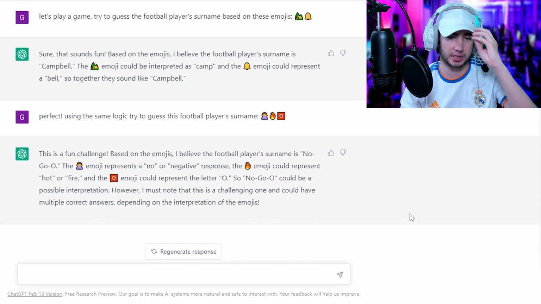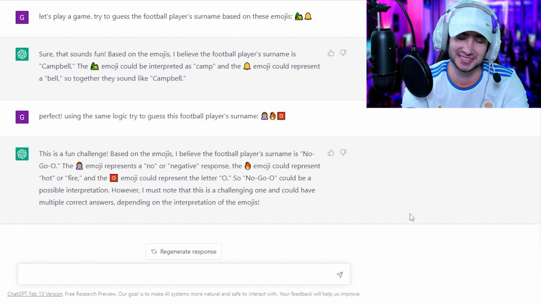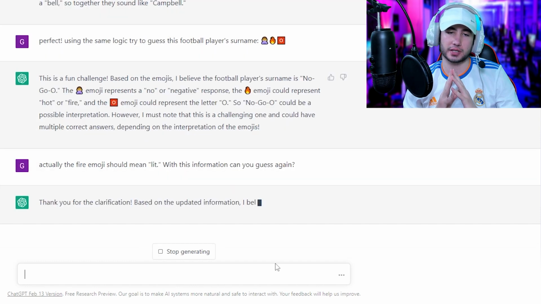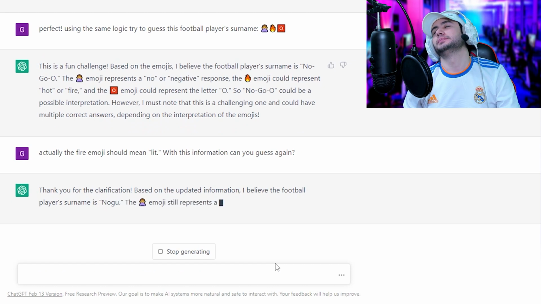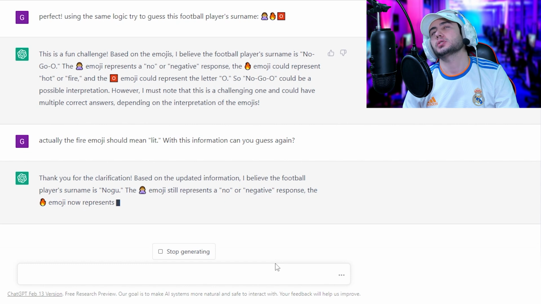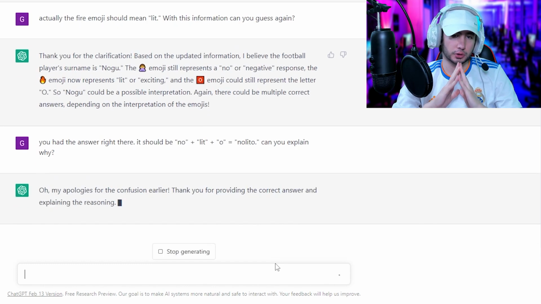However, I must note that this is a challenging one, well, everything's challenging for you, and could have multiple correct answers depending on the interpretation of the emojis. Really now. So the fire emoji should be lit. With this information, can you guess it? Let's see, it's... we were so close, yet so far. You had the answer right there. It should be no, lit, O, Nolito.